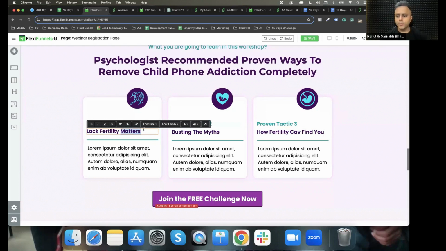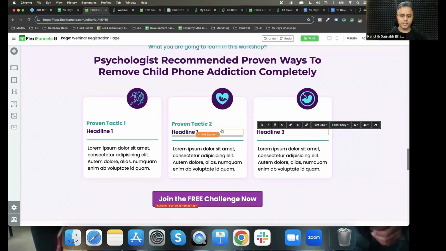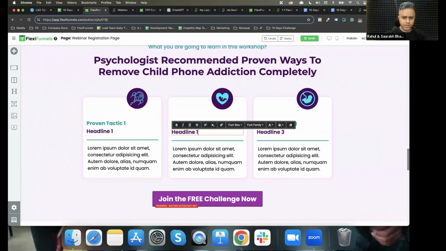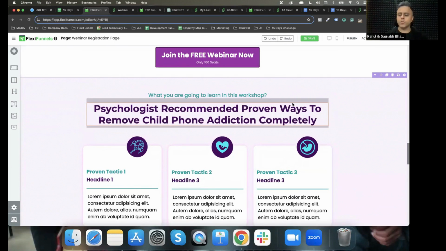And then I'm going to put some headlines: headline 1. I'm not an expert in this, so I'm not going to play around with this. Headline 1, headline 2, headline 3. Based on this, you can put your own headlines, because this is where you are going to teach them.